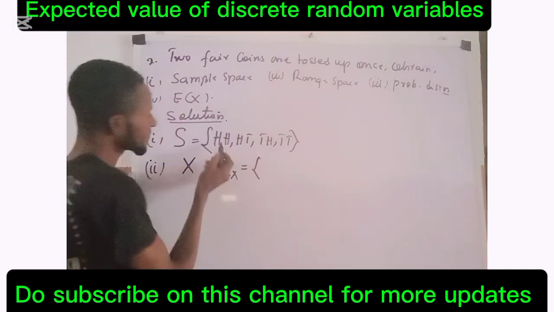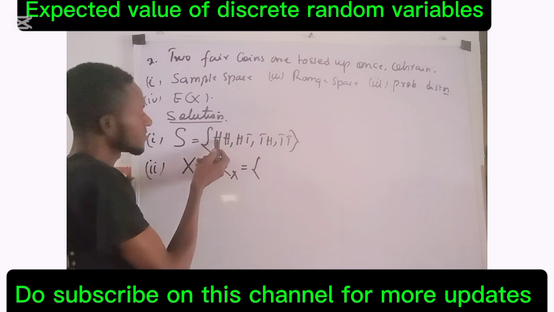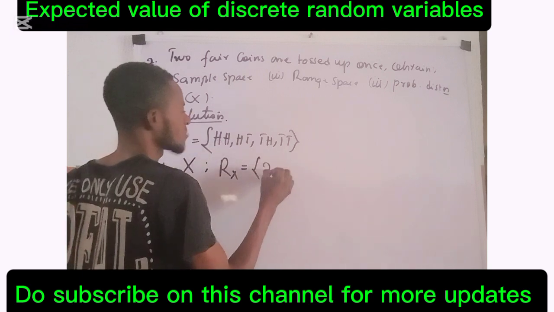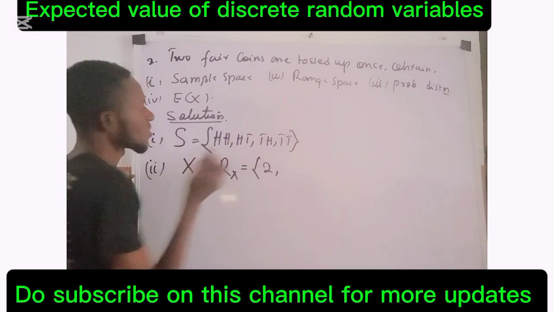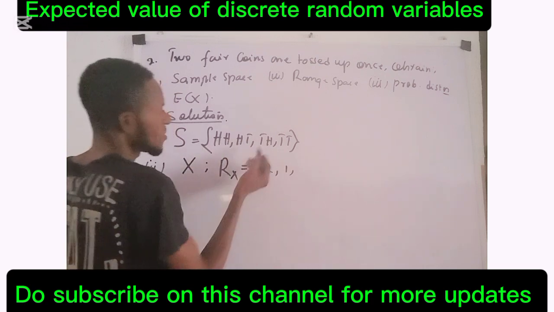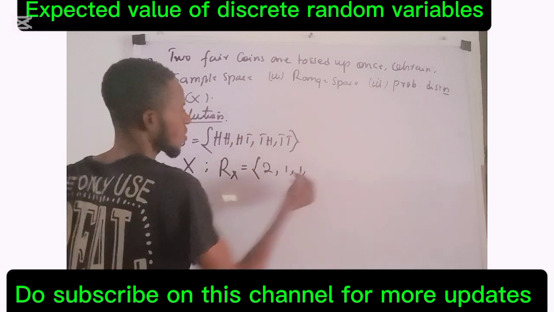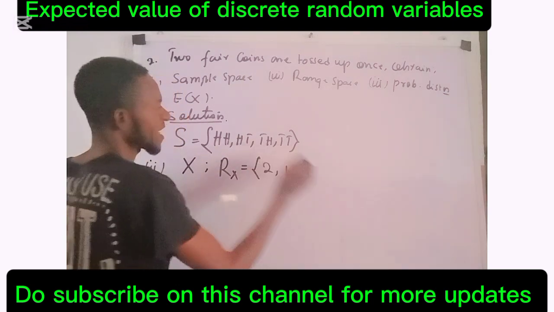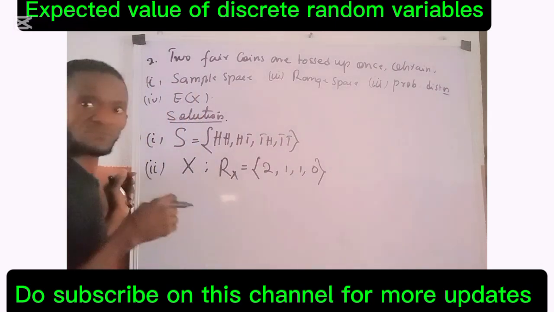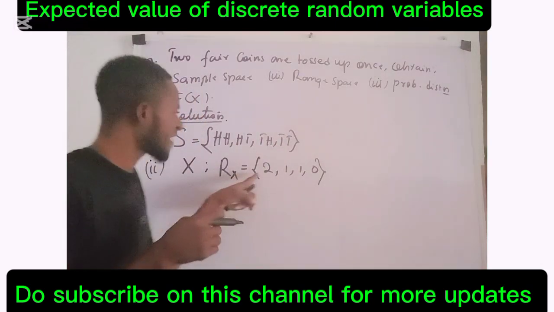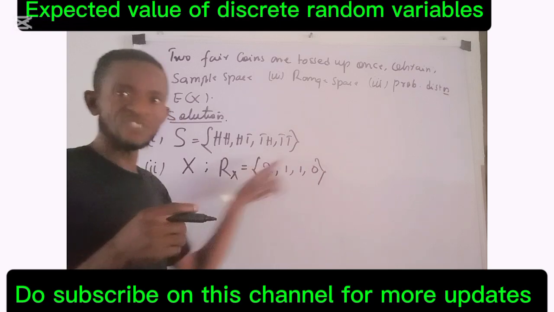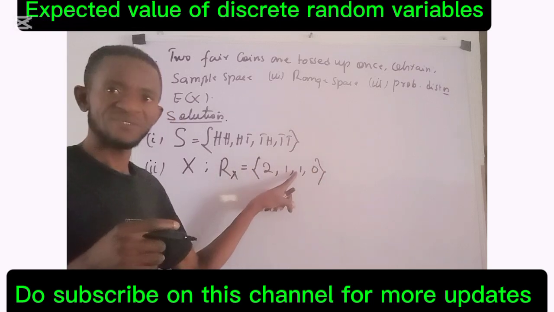When you come to this first row, how many heads are here? There are 2 heads, so here becomes 2, comma. When you come here, this is 1 head, so 1, comma. When you come here, this is 1, comma. When you come here, there is no head at all. It becomes 0. You close it. And of course, you are defining this as a set, and in a set, it is not proper to replicate numbers.